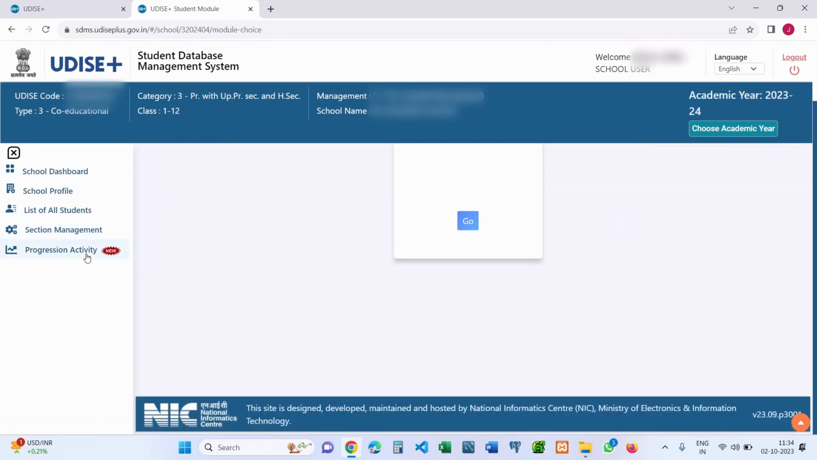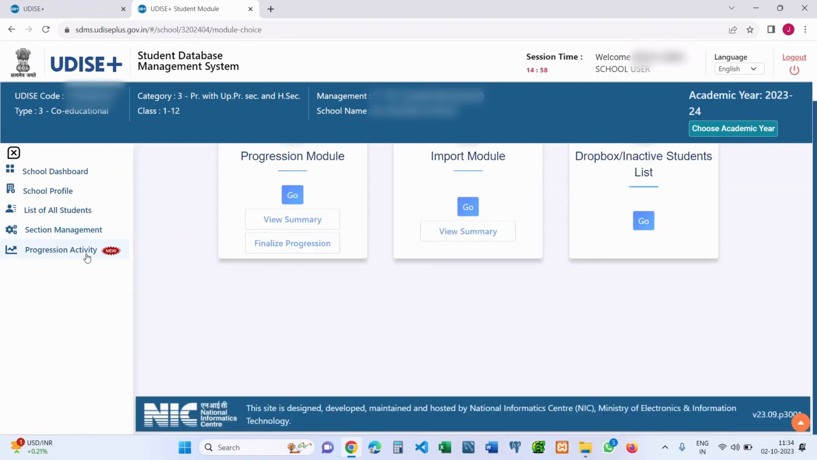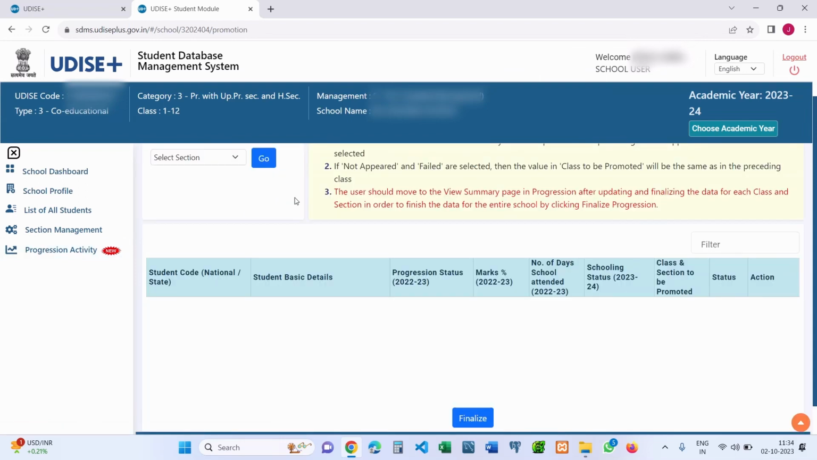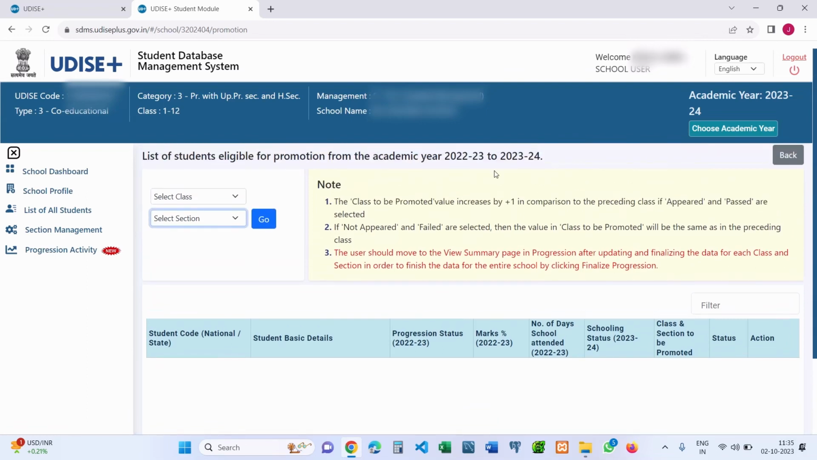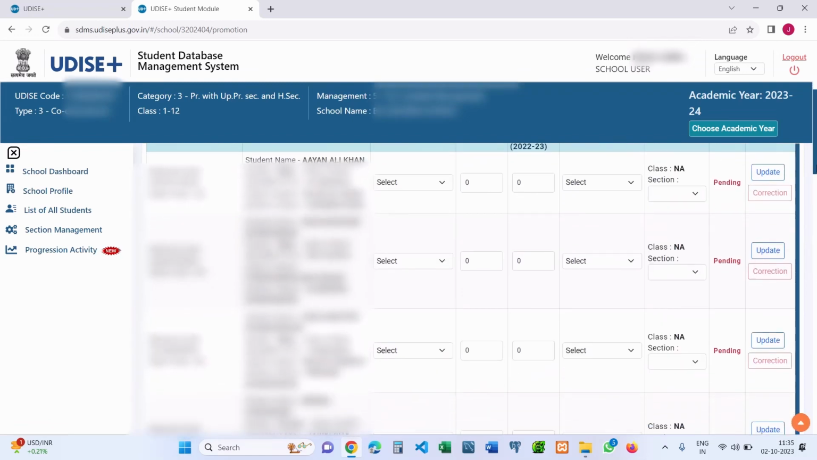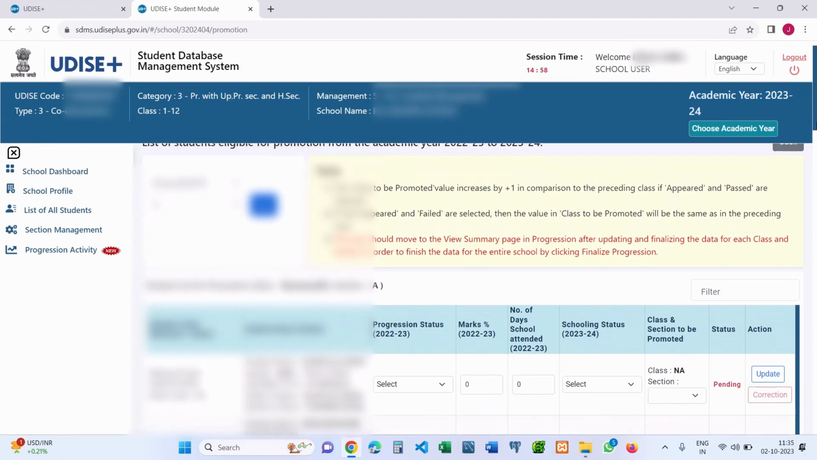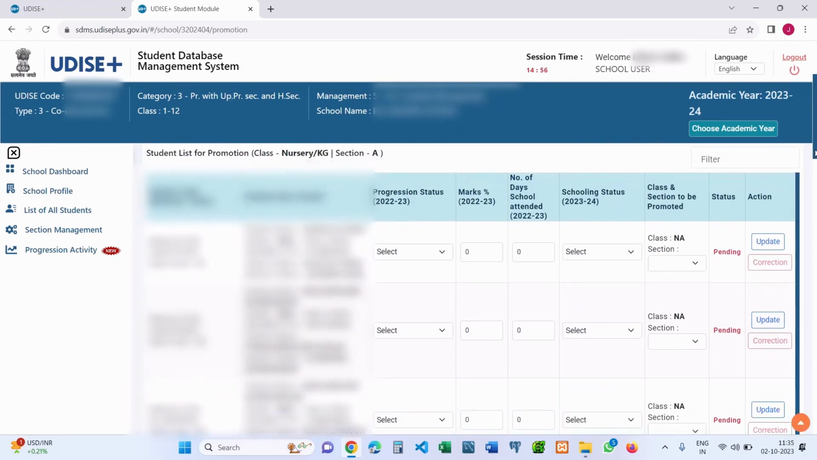Now the important part is the student progression, or what we call the progression module. To start with it, you have to select each and every class and section in order to complete the promotion activity. I'll just show you an example. I'll be taking the initial class, that is nursery. Then I'll take section A. The list of students of the nursery class that is available in this school will be displayed.